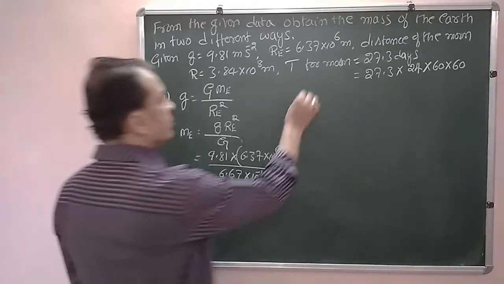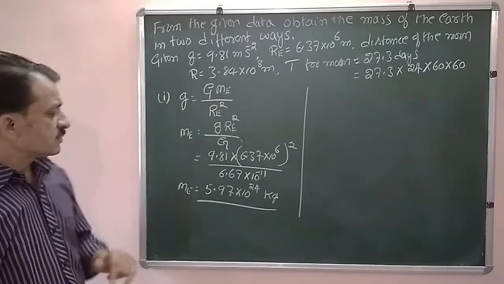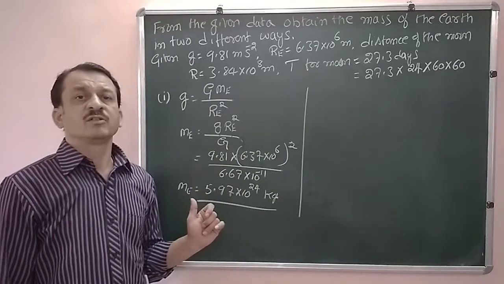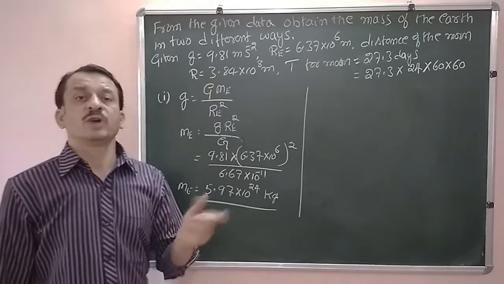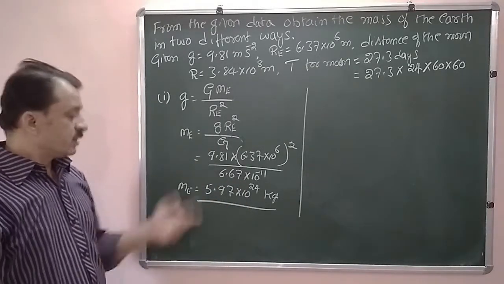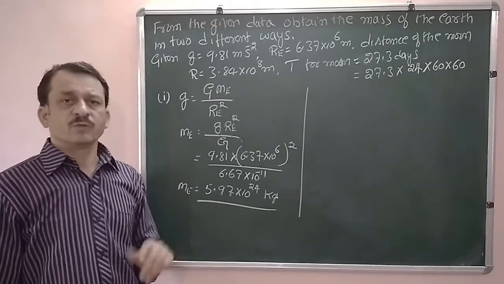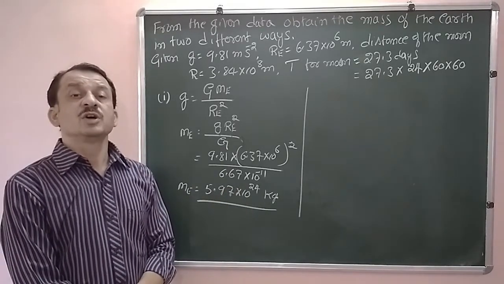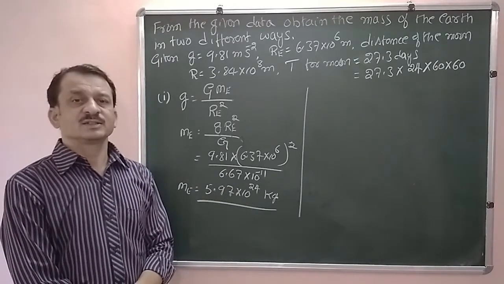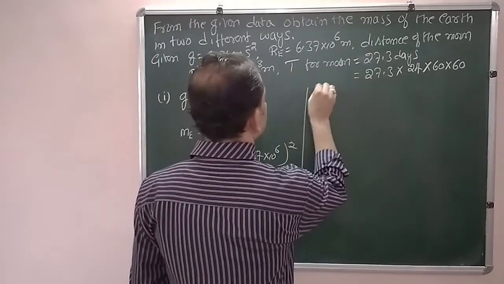This is one method of finding the mass of the earth. By this one, they say that Henry Cavendish, who performed an experiment to find the value of G, with that one he has measured the mass of the earth. Therefore there is a saying, Cavendish weighed the earth. Okay. Now the second method of finding the mass of the earth.